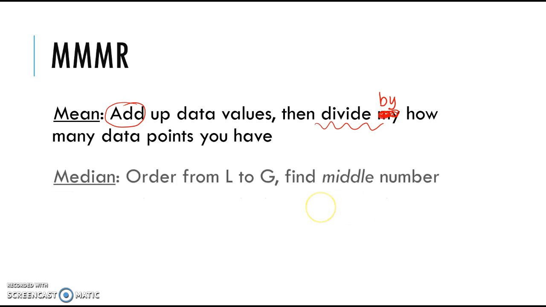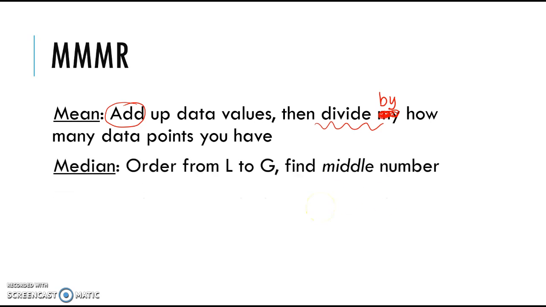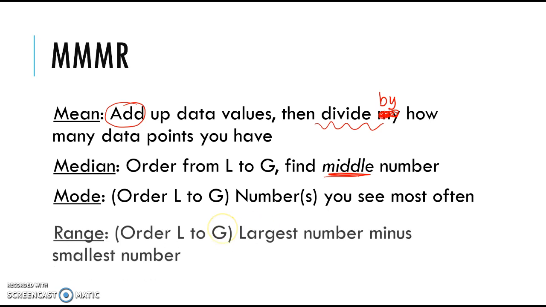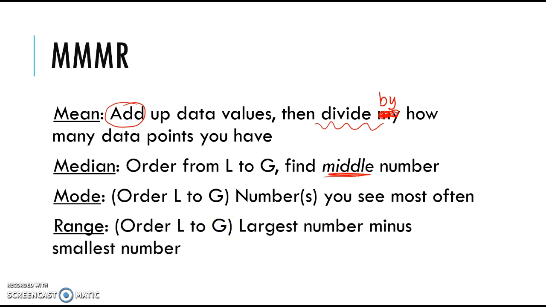So that's mean. Median is you need to order your numbers from least to greatest first. That's a big thing for our data points here. We need them in order from least to greatest, and we find the middle number. So we're crossing off largest and smallest until we get to the middle. The mode, again, it needs to be in order from least to greatest, and it's the number or numbers that you see the most often. There could be no mode or there could be multiple modes. There doesn't always need to be just one. And then lastly, we have the range. And again, we have to order them from least to greatest. And in order to calculate range, we take the largest number and we subtract the smallest number from it.